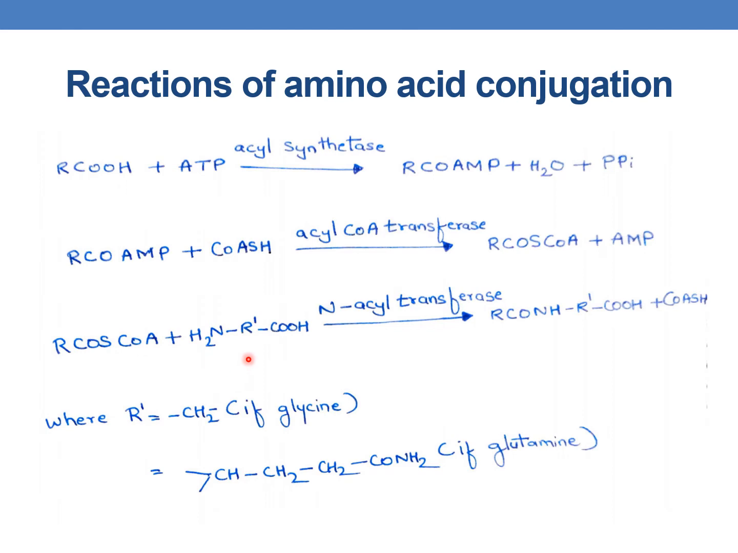This RCOS-CoA reacts with the amino acid, NH2-R-COOH, where R is CH2 if it is glycine, and CH, CH2, CH2, CONH2 if it is glutamine. This reaction occurs in the presence of N-acyl transferase to form RCONH-R-COOH. So this is the amino acid conjugation product.